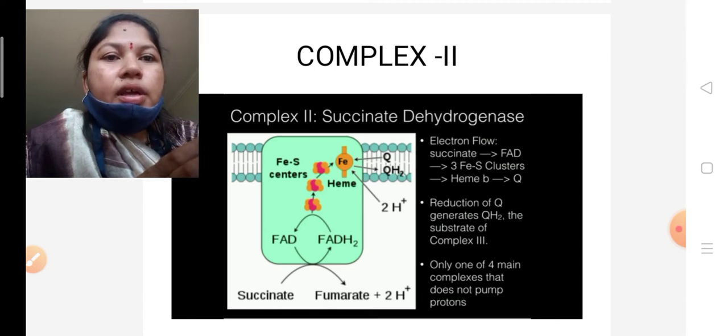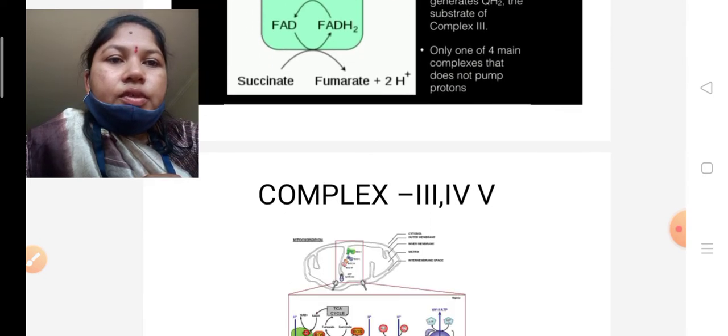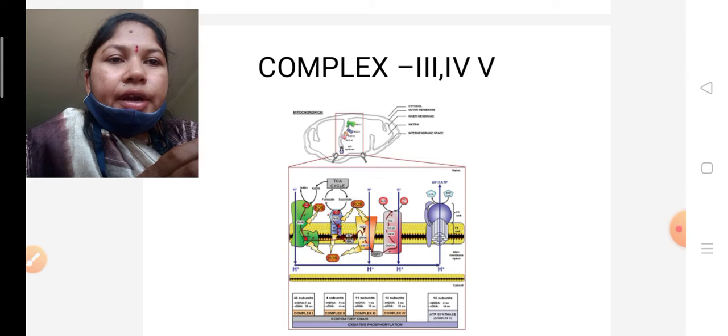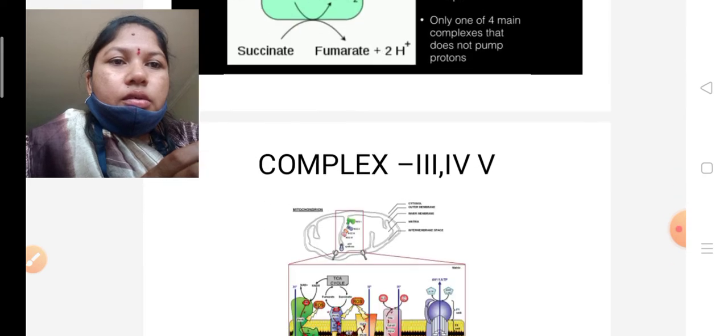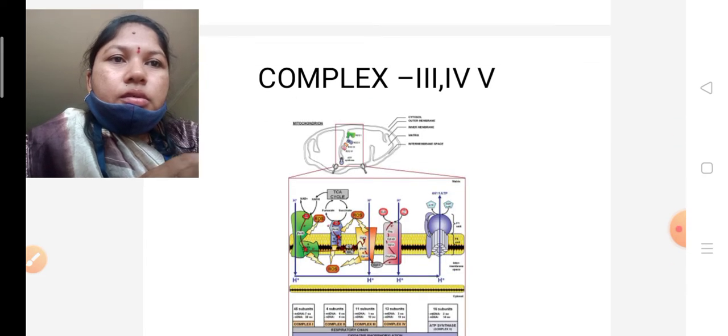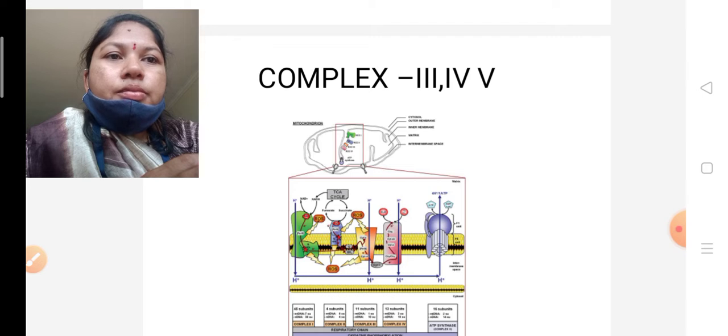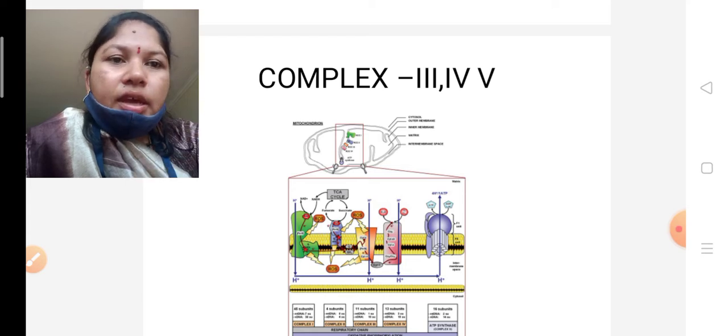It has FAD. Next complex 3 and 4 and 5. Complex 3 is called cytochrome C reductase, complex 4 is called cytochrome oxidase, and complex 5 is called ATP synthase.